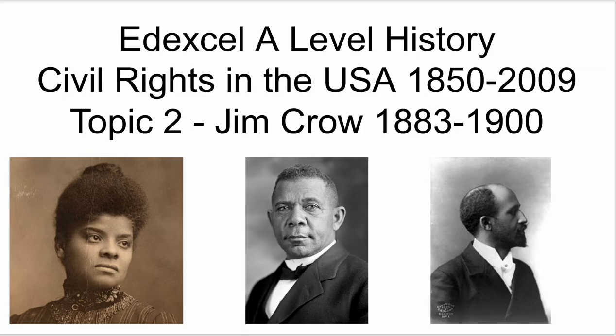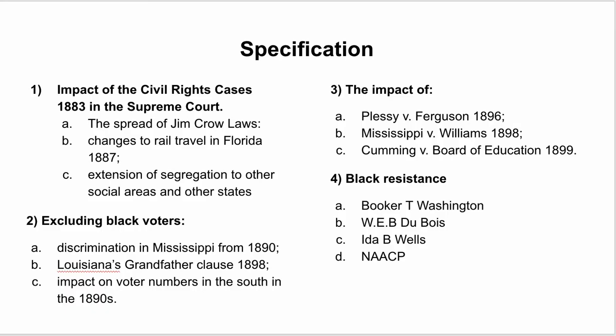Hello, so in this video I'm going to talk through topic 2 of Edexcel A-level history, civil rights in the USA 1850 to 2009. This topic covers the implementation of Jim Crow in the late 19th century. As I did with topic 1, I'm going to go through the specification, then the key content, then breaking down the content, and then looking at the past questions. So to begin with, onto the specification.